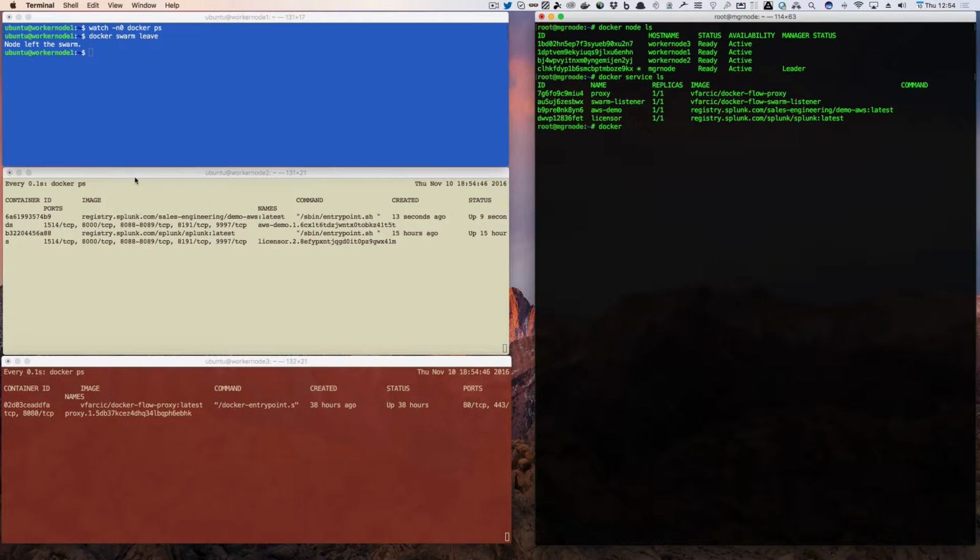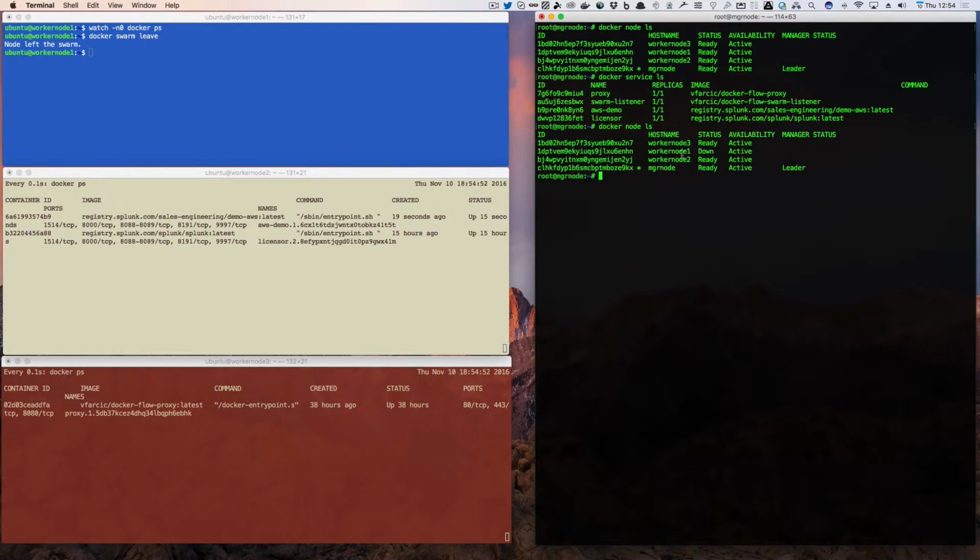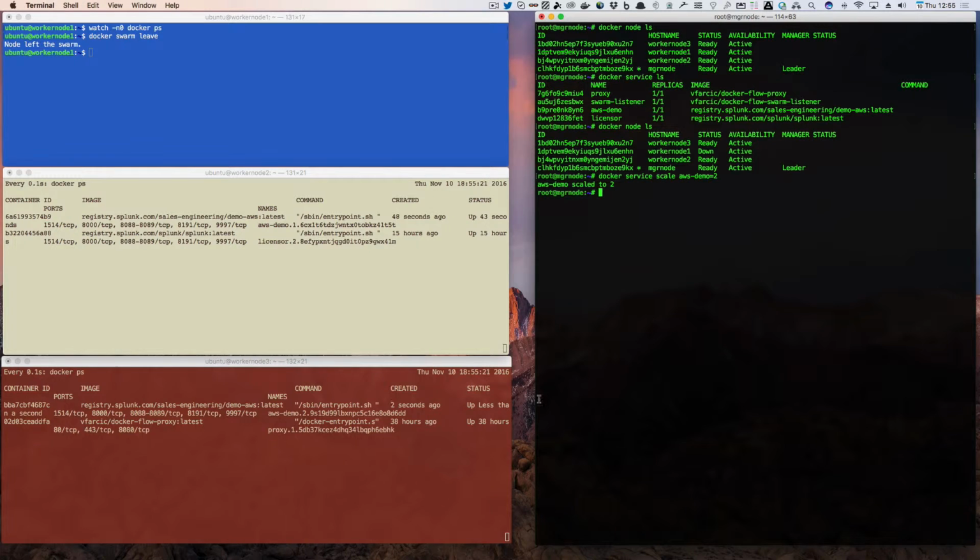But now on worker node 2, if we do docker node ls, worker node 1 is in a down state. Eventually it'll probably disappear. But this container, demo AWS, is now on worker node 2. As a matter of fact, let's scale it up. Service scale AWS demo equals 2. It might put it on the same machine, or it might put it across another machine. So there we go. We actually have this scaled up to 2.